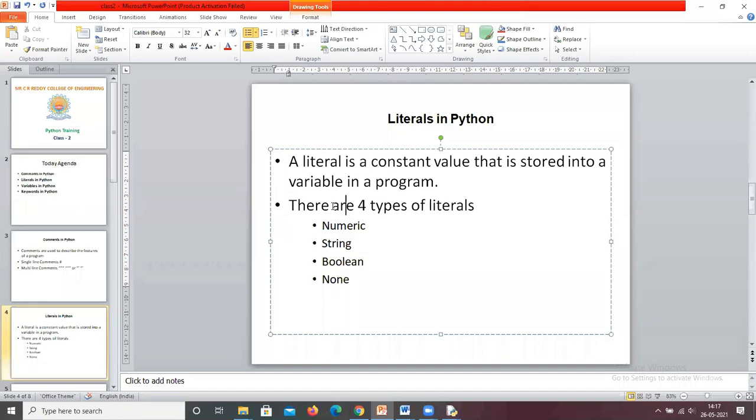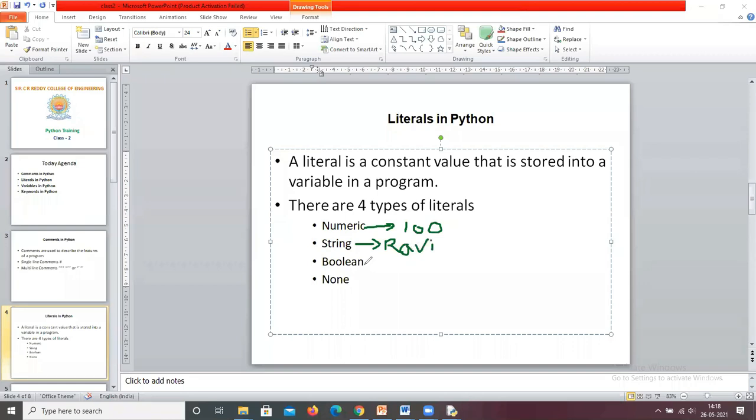There are 4 types of literals in Python. One is numeric, second is string, third is boolean, and fourth is none. First, briefly we discuss them. Numeric means the constant is a number. For example, a equals to 100 is numeric, that means a number. If it is name equals to Ravi, then Ravi is a string literal.